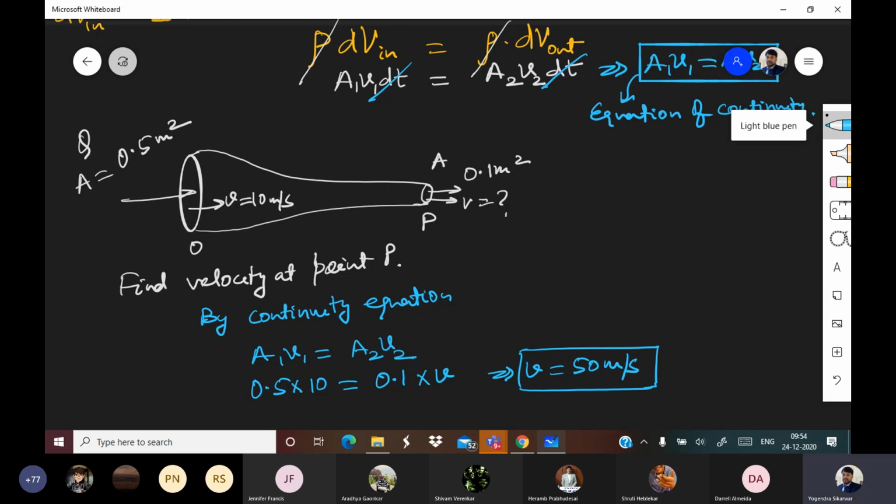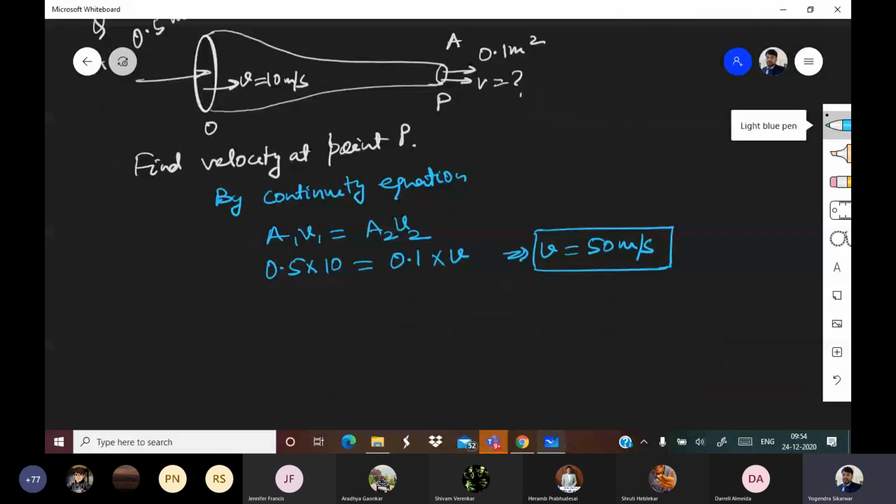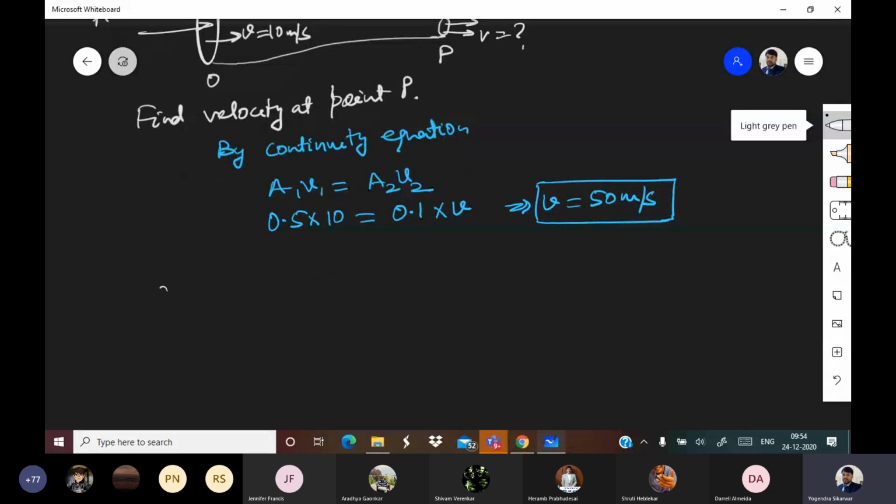Have you noticed that, everyone? That is based on this principle only. When you are reducing the area of the nozzle, the speed of the liquid coming out is more. So it is based on the principle of continuity. Let us move further. Next question.